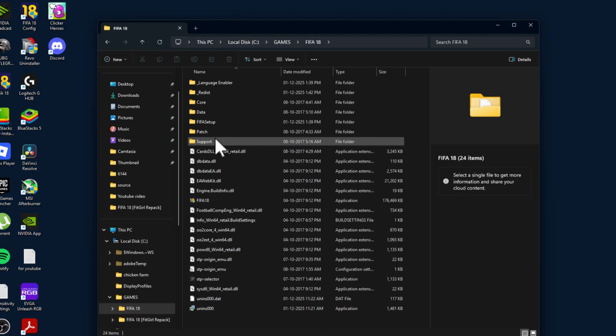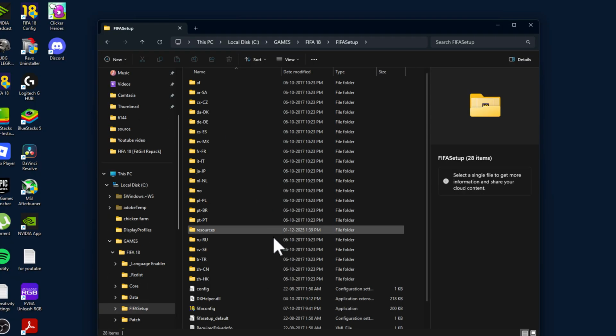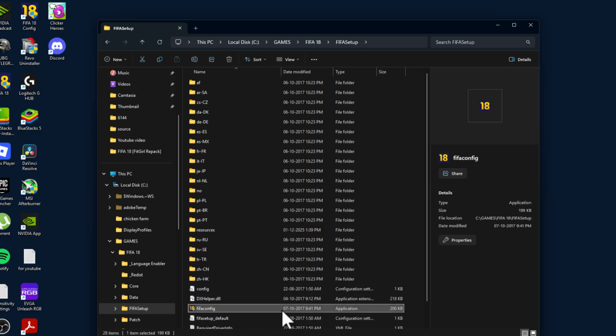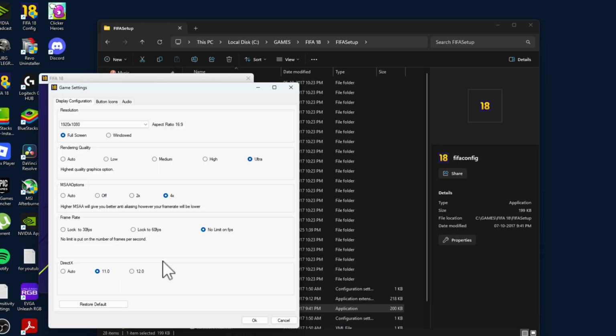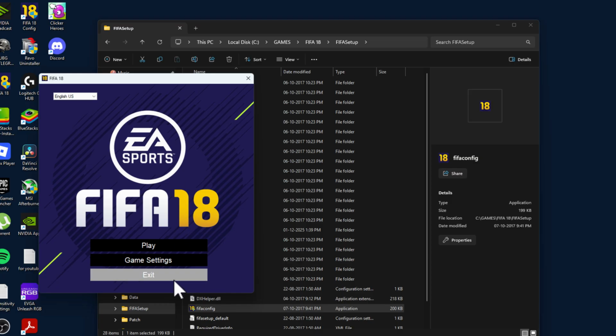After you are in the Game folder, open the FIFA Setup folder and open this FIFA config application and select Yes. Go to Game Settings and change the game settings you want. Then select the OK option and it will be saved.